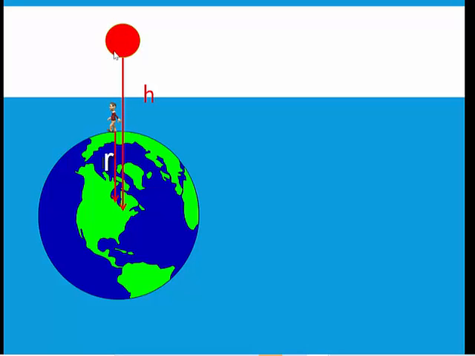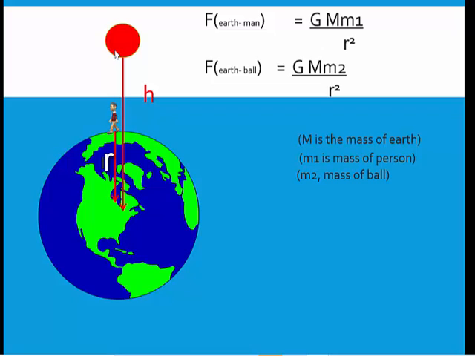Now when the distance increases, we already learned that the force is going to be less, because the gravitational force is inversely proportional to the square of the distance between the two objects. So as the distance increases, the gravitational pull will become less. I have written it in an equation form. You may also copy it down because it is important.